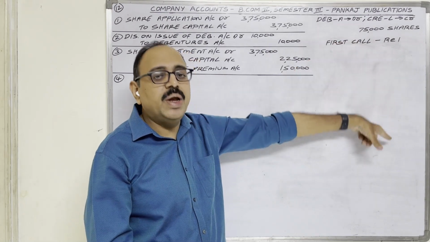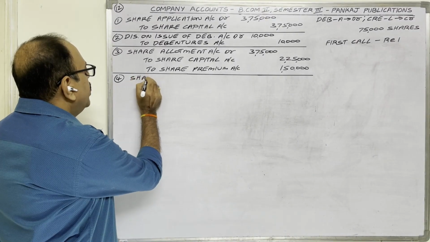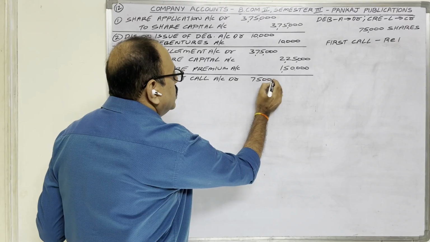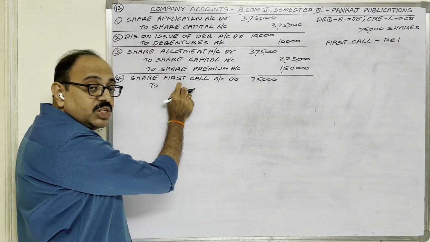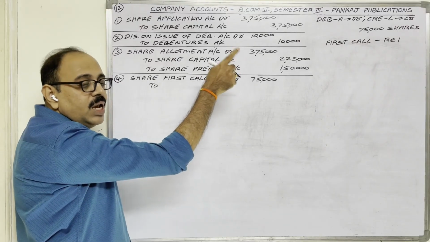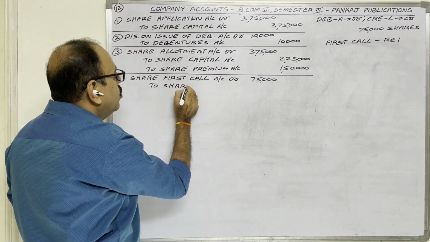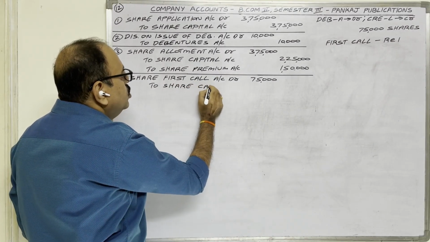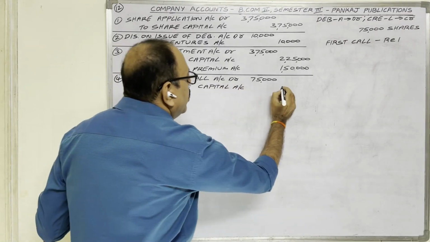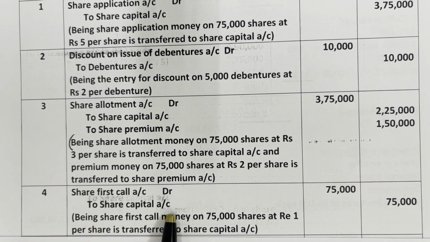Instead of debiting applicants' names, we debit share first call account. Share first call account debtor, amount 75,000 rupees. We are transferring this first call money to share capital account. Share capital is a liability. Liability shows a credit balance. Therefore, we have to credit share capital account, amount same 75,000 rupees.